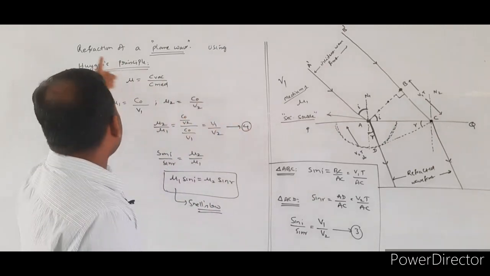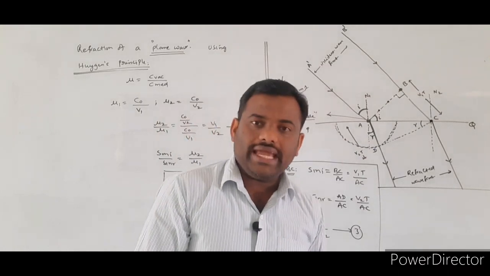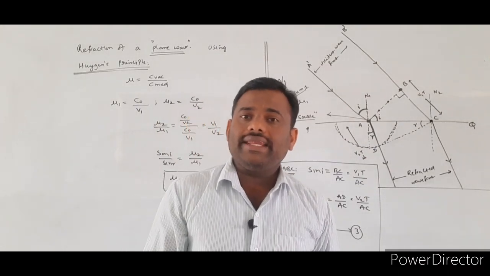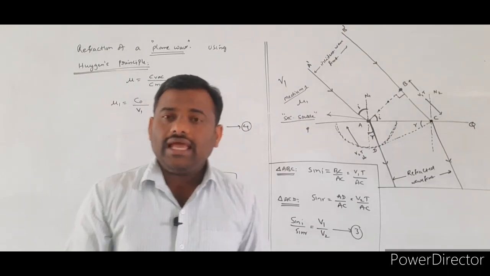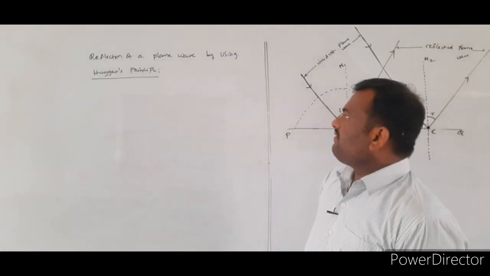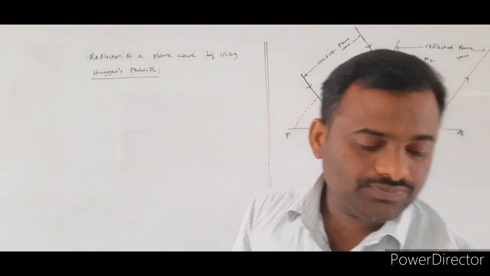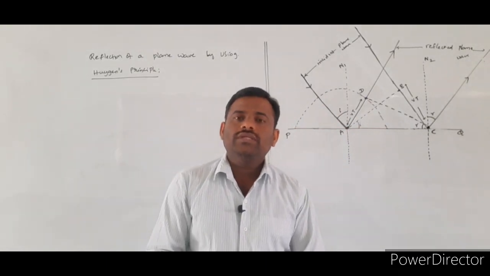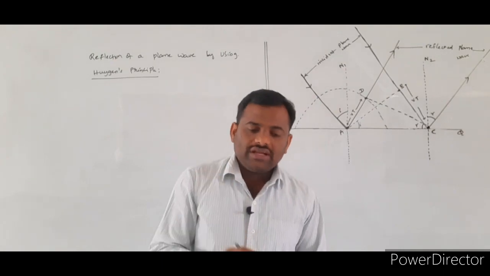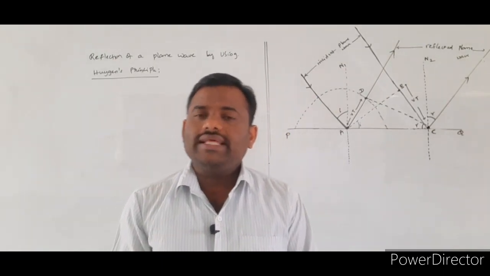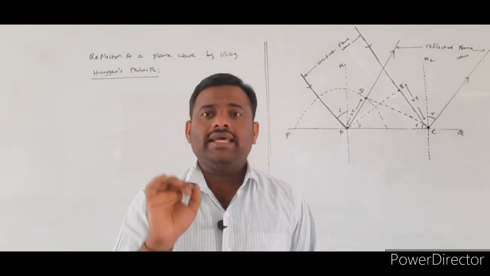So according to the Huygens principle, we successfully explained the refraction of a plane wave whenever it is striking the plane refracting surfaces. So this is about refraction of a plane wave by using the Huygens principle. Just now what we explained is refraction of a plane wave by using the Huygens principle. If any plane wave undergoes refraction, what is the condition needed? It will obey Snell's law of refraction, that is mu1 sin I is equal to mu2 sin R.